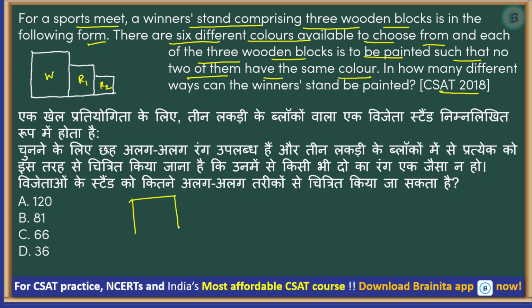So basically you have this kind of blocks, right? You need to paint these from 6 colors where color should not be repeated. So how many options do you have for the first block? 6. Once you paint the first block, how many options do you have for the second? 5. How many options do you have for the third once you paint the first two blocks? 4. That's it. 6 into 5 into 4.